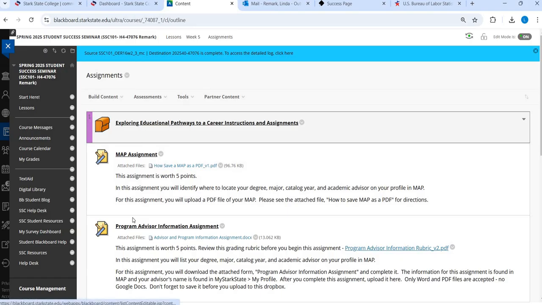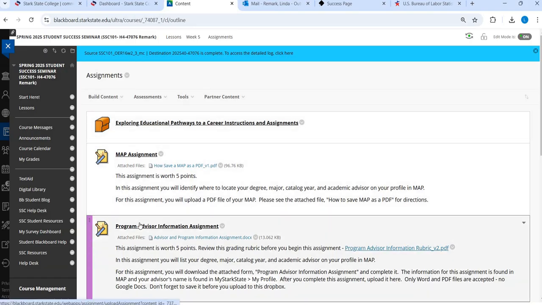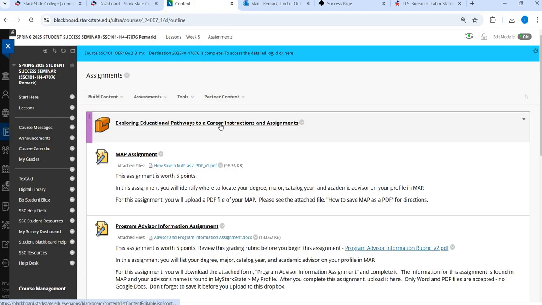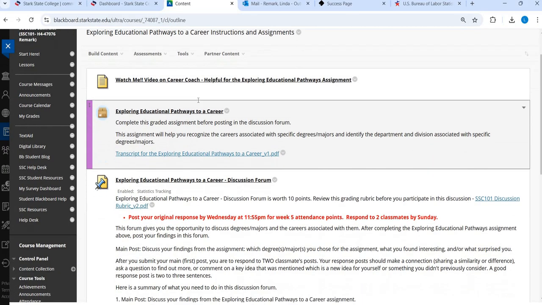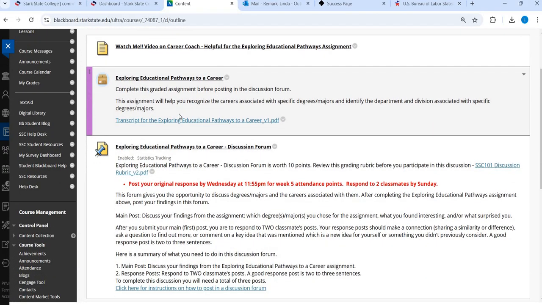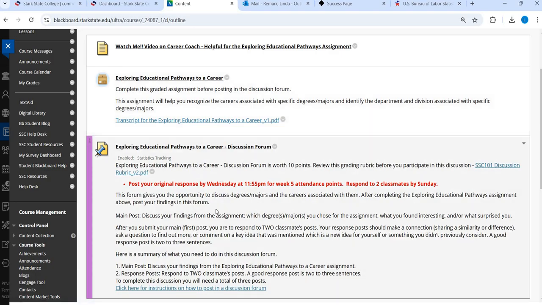Inside, there's a whole other folder. These are the other 2 that we'll come back to in the next assignment video. I'm going to click here, and here are the pair. I'm going to call them a pair because they do work together. You have to complete this first in order to complete your discussion forum post.